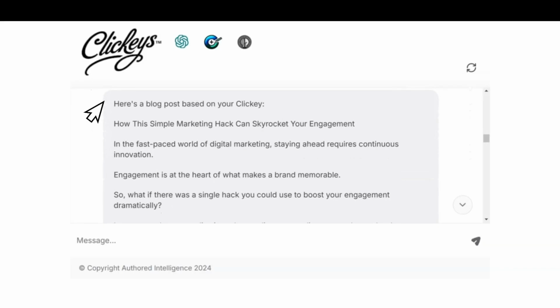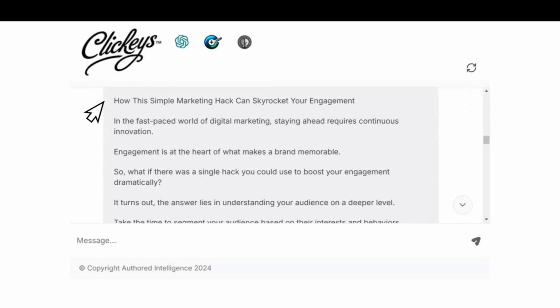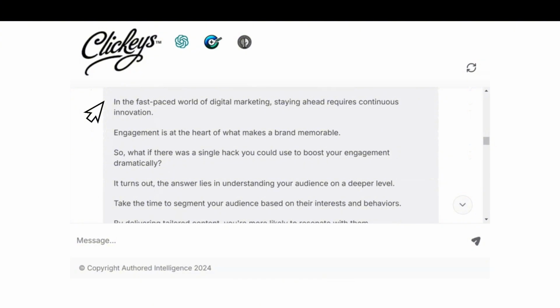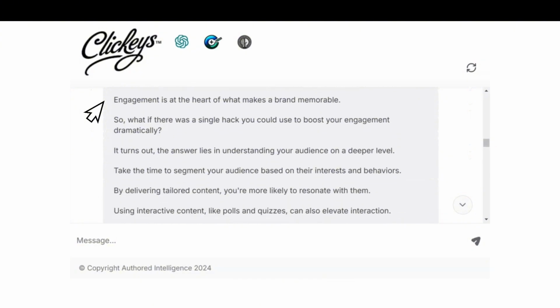Noticeably, it is dynamically producing 1-sentence paragraphs with genuine impact. They really click with the header and deliver on the promise. So it starts with the header and triggers the need to stay ahead of the competition through innovation. Then it states that engagement is at the heart of making a brand memorable.